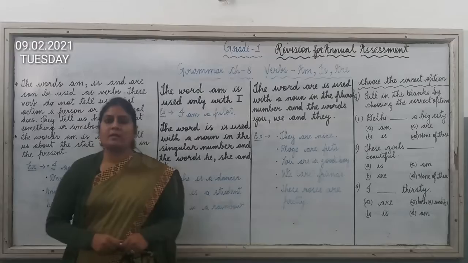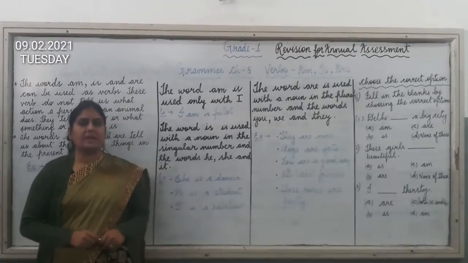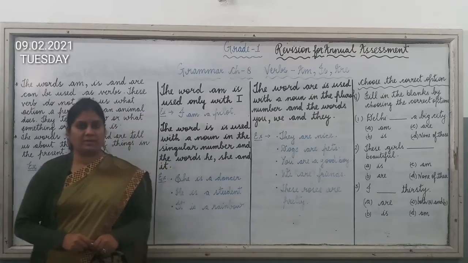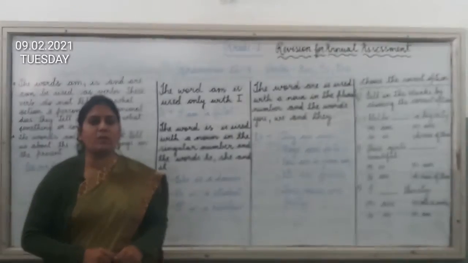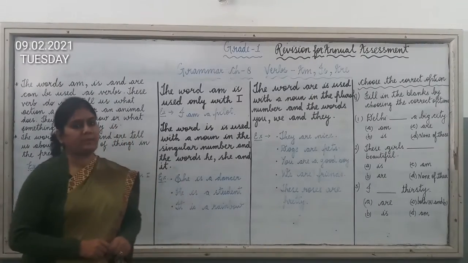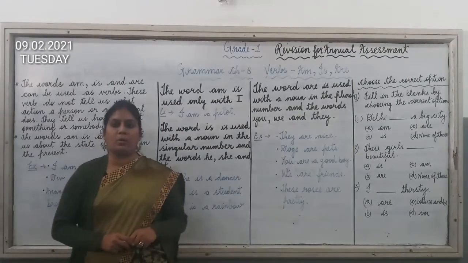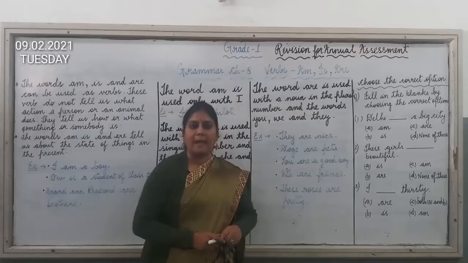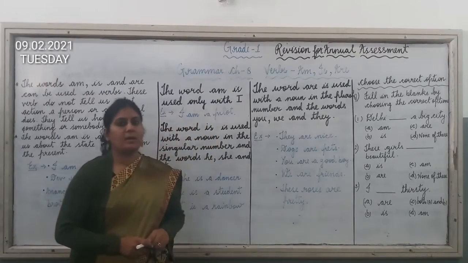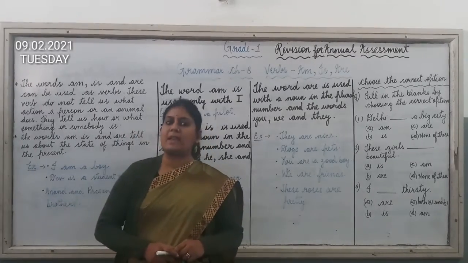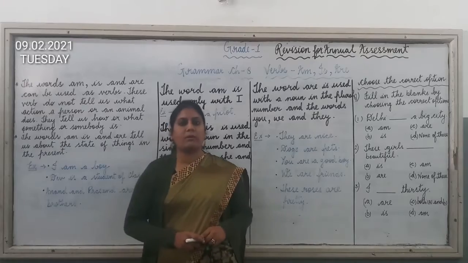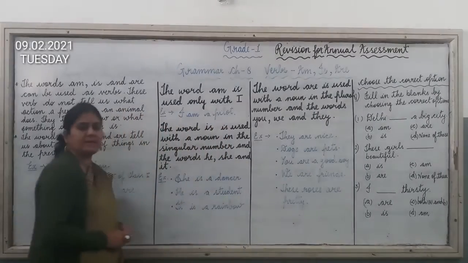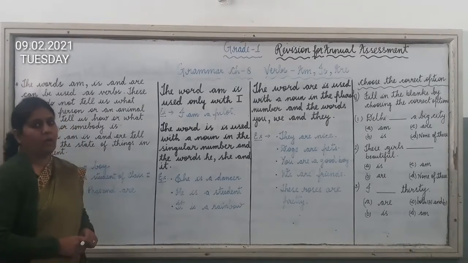Good morning children, welcome to the English class. Children, in today's session we are going to continue the revision part. Today we are going to do the revision of chapter number 8 from your grammar book, and the title of this chapter is Verbs: is, am, are. So children, I request everybody to open your grammar books so that you can easily understand what I am explaining.